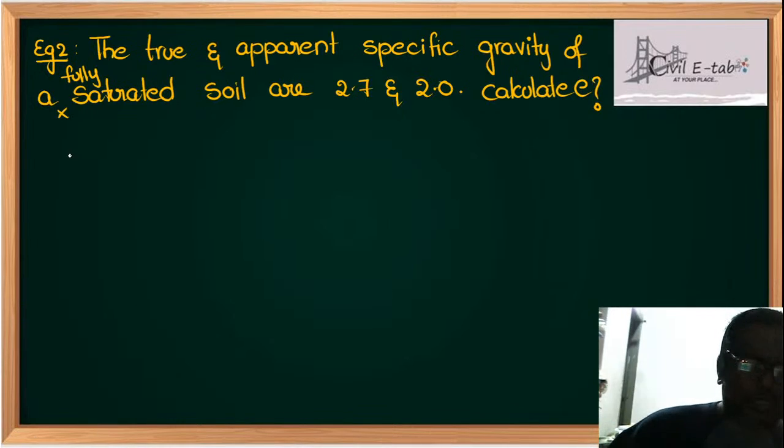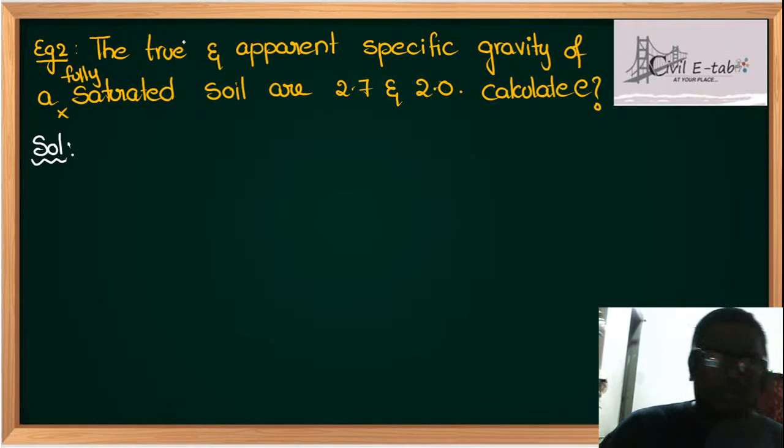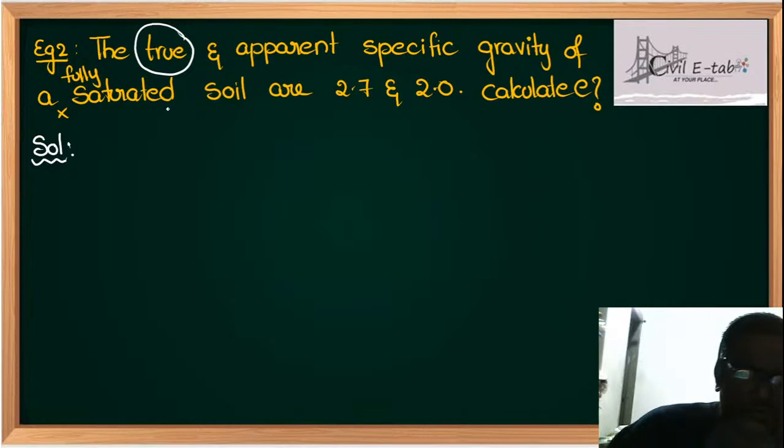Now, the simple solution here. Students, what is the true specific gravity of the fully saturated soil? So G is given as 2.7.